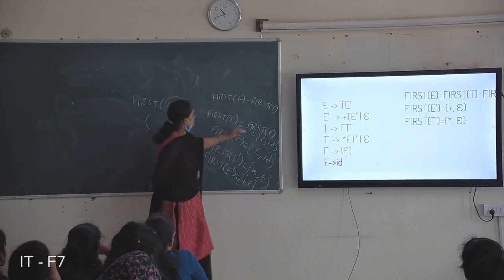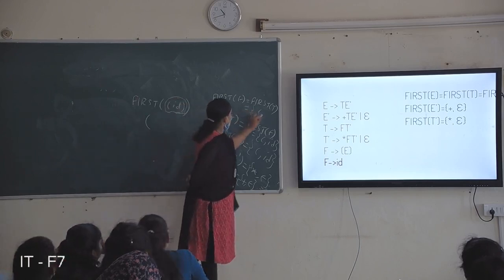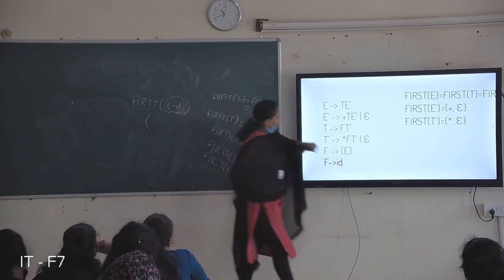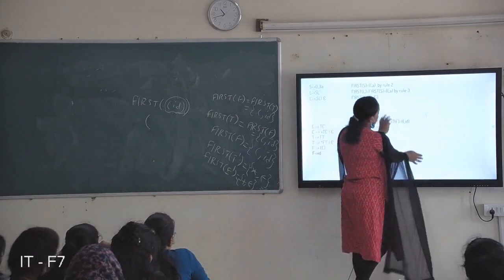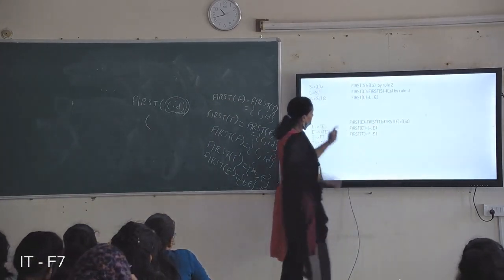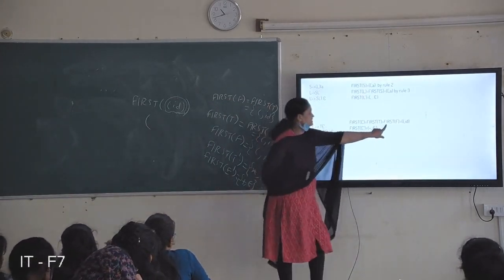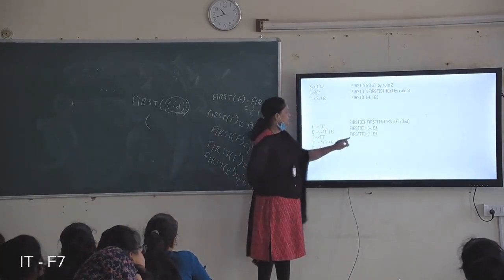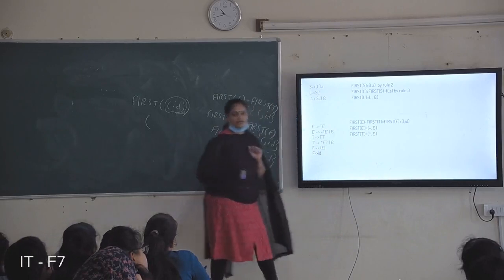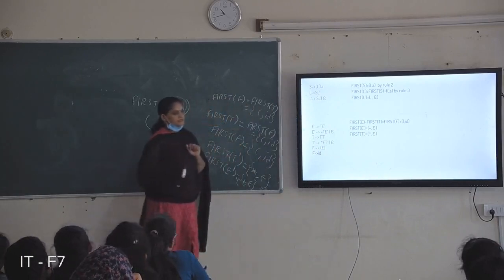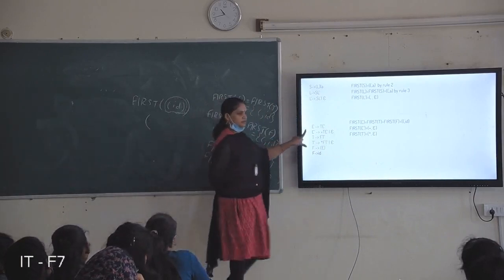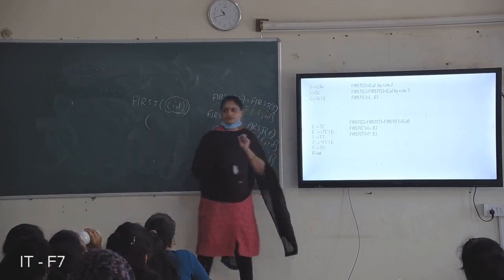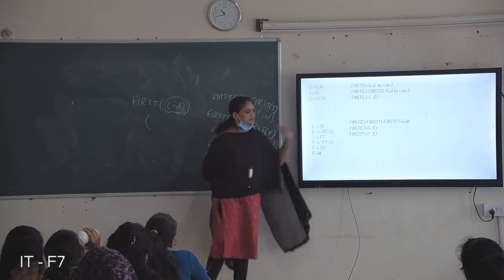And first of T, this is also included as open brace and ID in first of E. So first of E, first of T, and first of F become open brace and ID; first of E dash becomes plus and null; first of T dash becomes star and null. That's all. This is the standard grammar. When explaining every method we find out with this grammar. So for this grammar, these are the first sets.